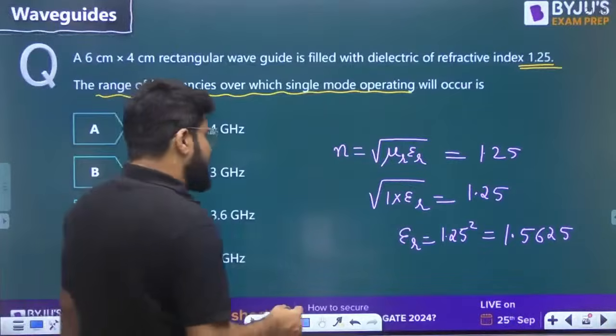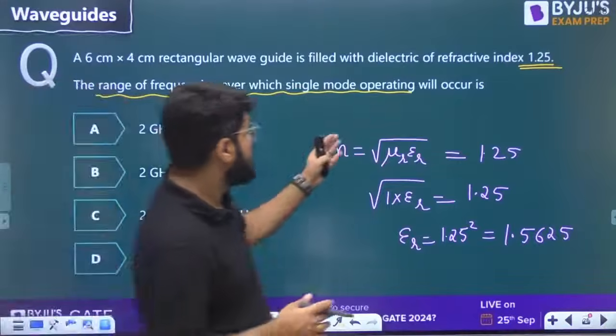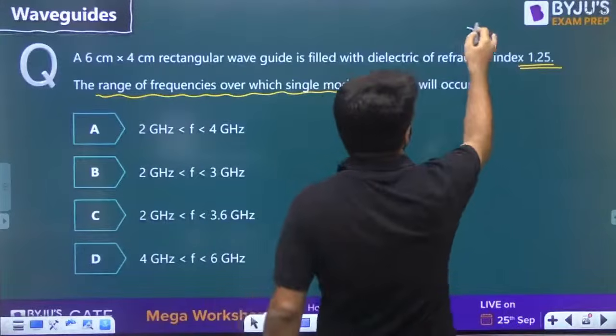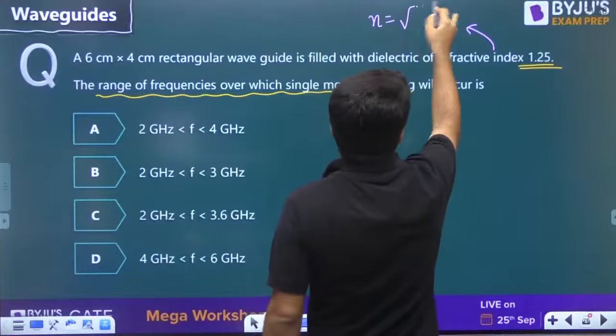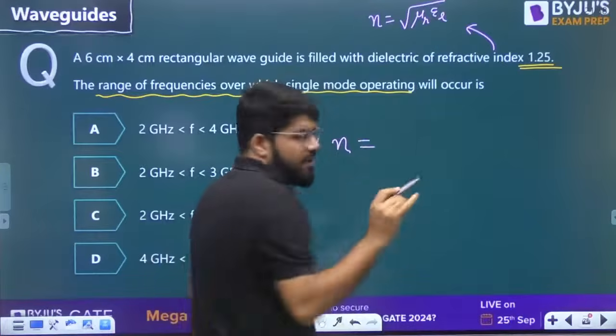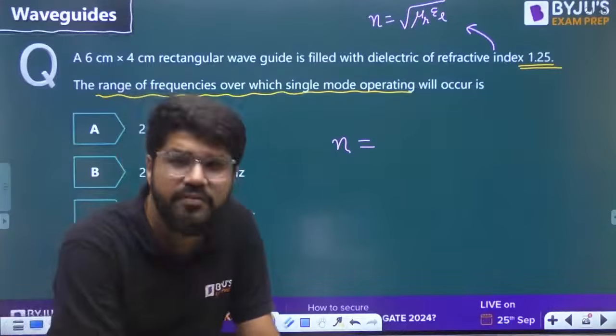Now because of this epsilon r we can calculate the speed. अच्छा, इसका epsilon r का need भी नहीं है. Forget it, no need to calculate epsilon r. N is given by the formula root over mu r epsilon r. But sorry, that calculation is actually not required. What is the basic meaning of the refractive index?